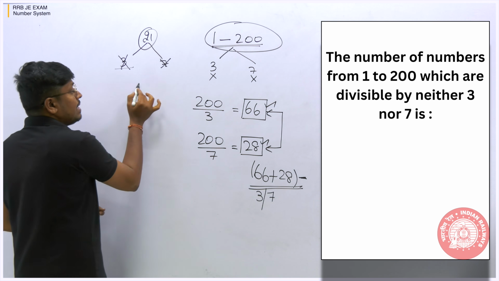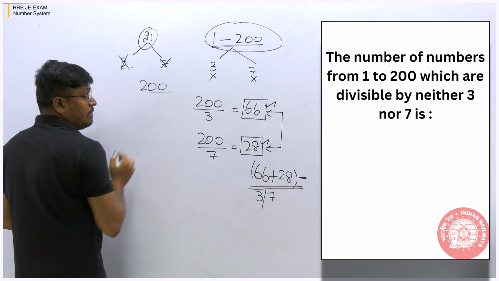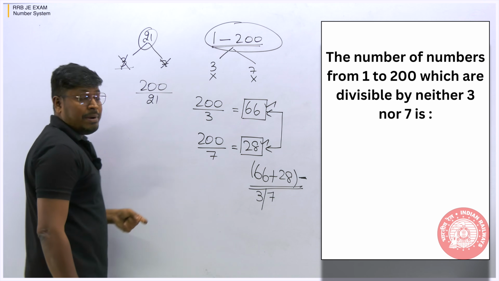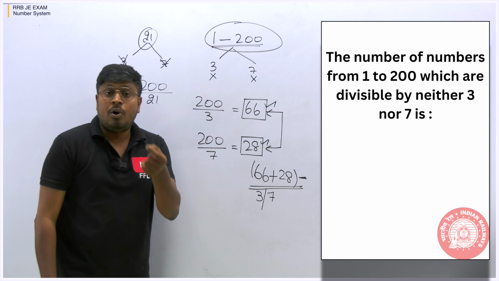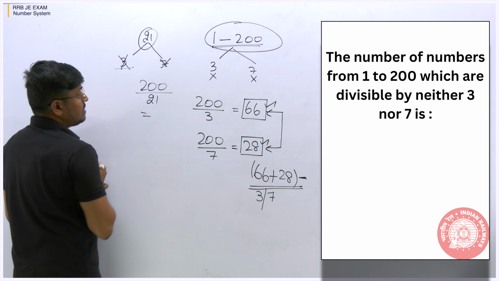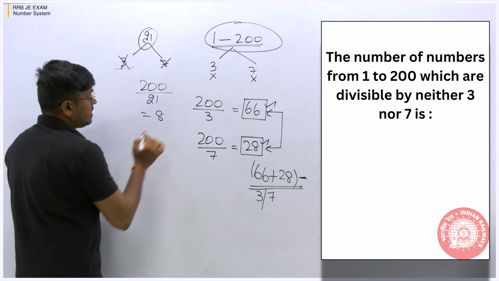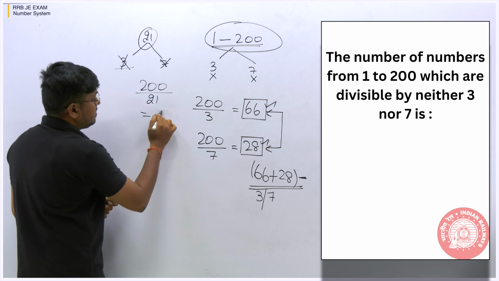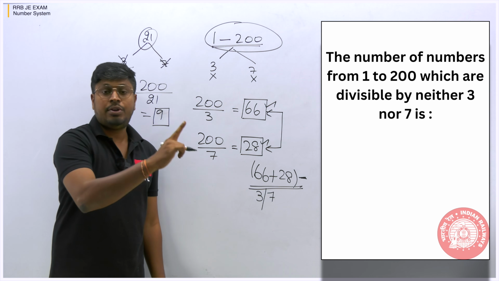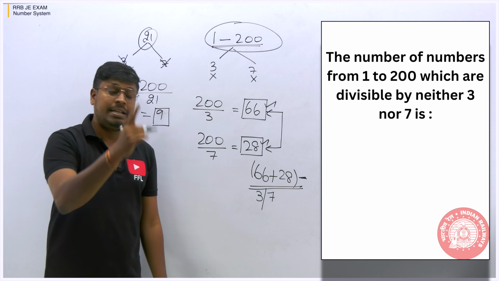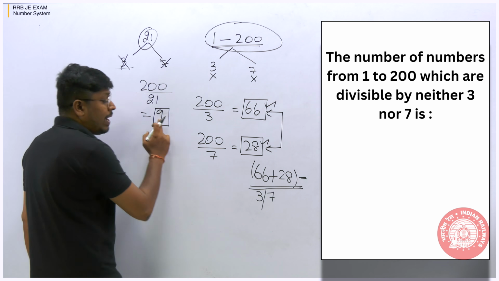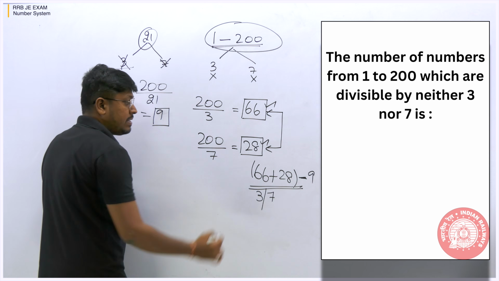So what you need to do is take the same 200 total. We have to see 7 into 3 is 21. So how many numbers are there which are divisible by 21? When you divide this, it will be 8 times, or 9 times, sorry, 9 times, 9 twos are 18. So in total there are 9 numbers inside 1 to 200 which are divisible by 3 as well as by 7. So we have to eliminate these 9 numbers from the total. So friends, understood or not?